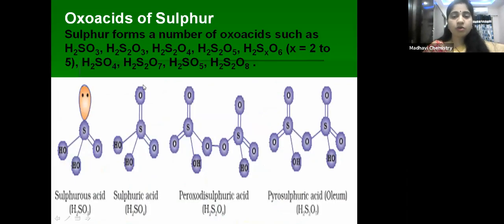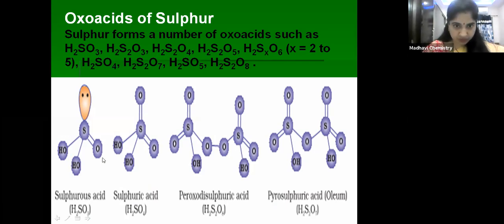Next, coming to oxo acids of sulfur. Sulfur can form a number of oxo acids. Yes, like H2SO3, H2S2O3, H2S2O4, H2S2O5, H2SxO6, where x is from 2 to 5. And H2SO4, we are familiar with this oxo acid, sulfuric acid. H2S2O7, that is oleum, or pyrosulfuric acid, H2SO5, and H2S2O8. So these are some oxo acids of sulfur.